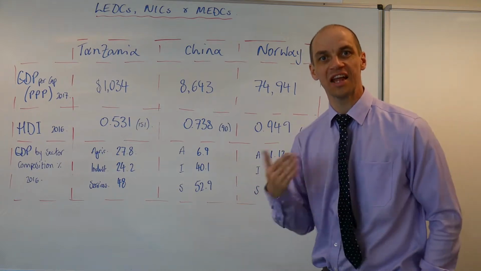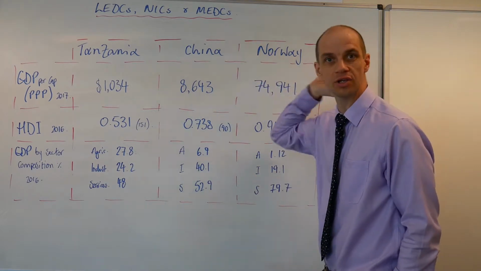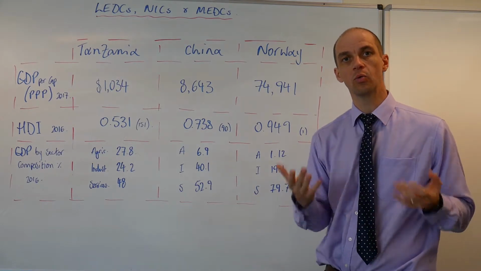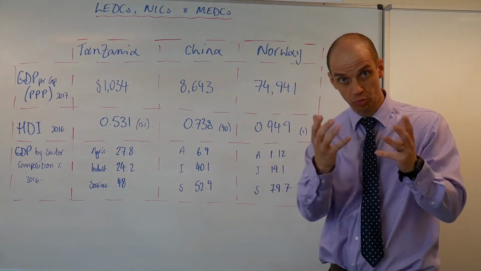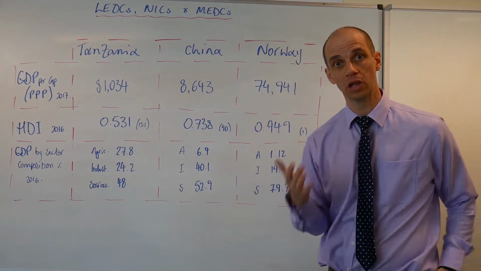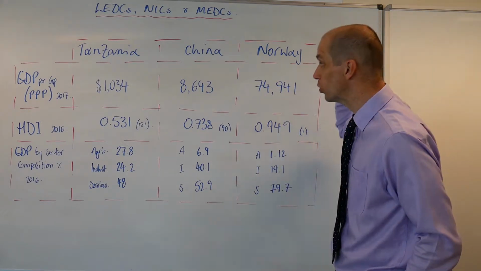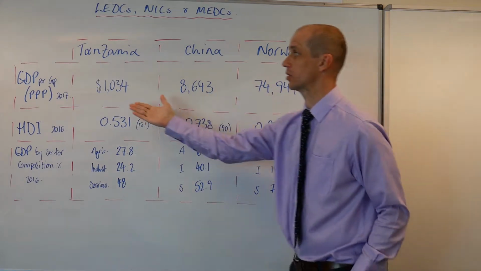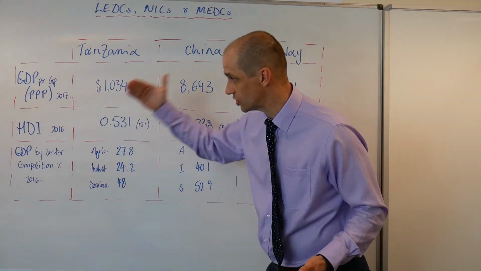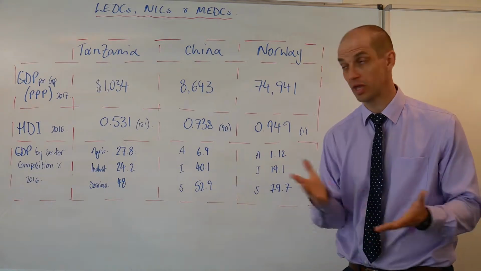Hi everyone, so let's now continue with what we've been working on with less economically developed countries, newly industrialized countries and more economically developed countries. Now, we said in that lesson where we were breaking down that terminology and understanding the characteristics that we're likely to see within those different economies, that we will generally cluster economies according to GDP per capita, or the HDI, or the actual level of industry within the economy.